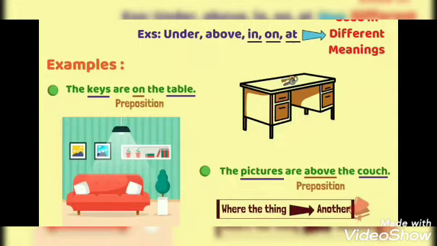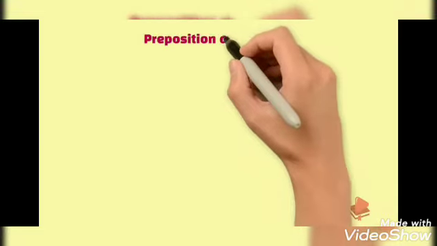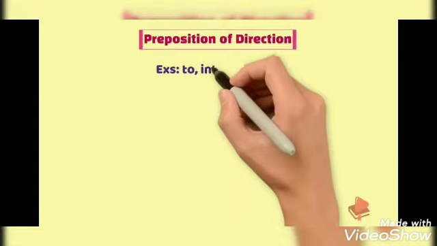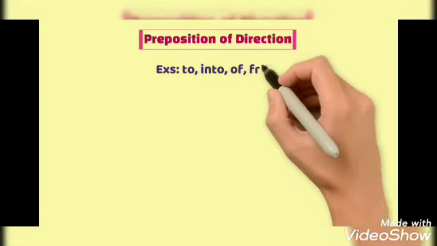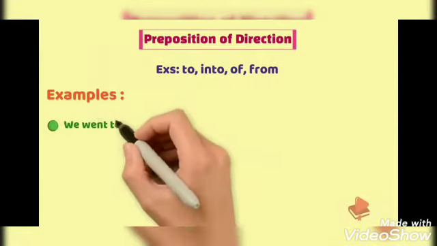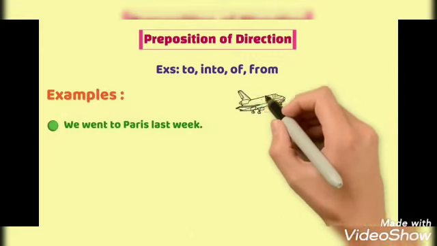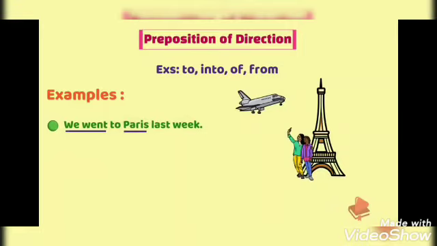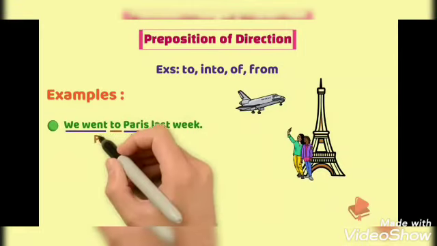Now let's look into the next type, the preposition that describes where to go or where to put something. They are called preposition of direction. For example, to, into, of, from. Let's understand this with some sentence examples. We went to Paris last week. Here, to describes in which direction we went, so here to is the linking word.